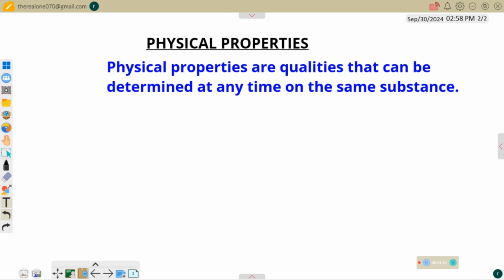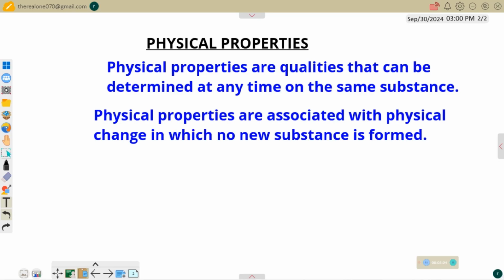We can easily observe them by our sense organs. If you look at a particular substance, you will quickly see it before it even reacts with something else. Such qualities are called physical properties. They are usually associated with physical change, that is, change that is not permanent, such that no new substance is formed. They will not entirely change to a new substance. We have many of such qualities.